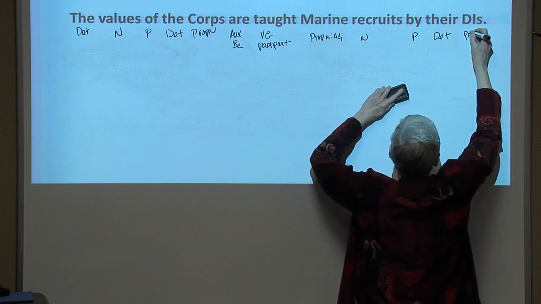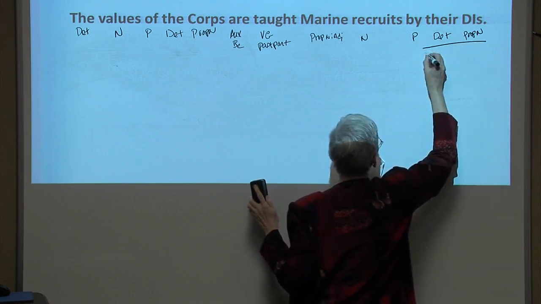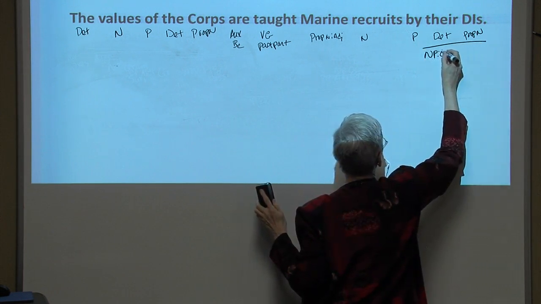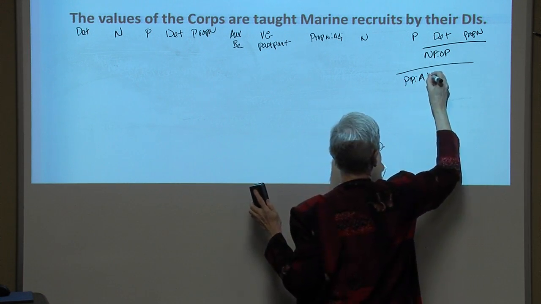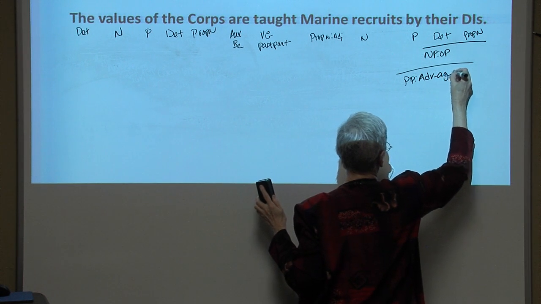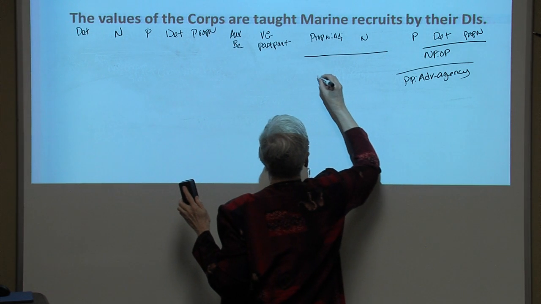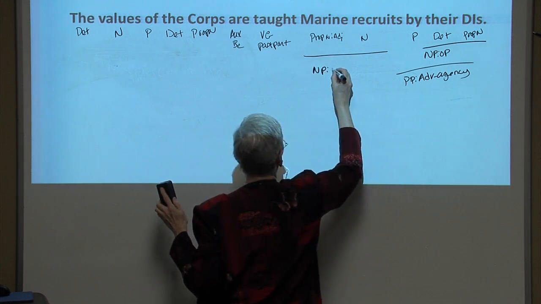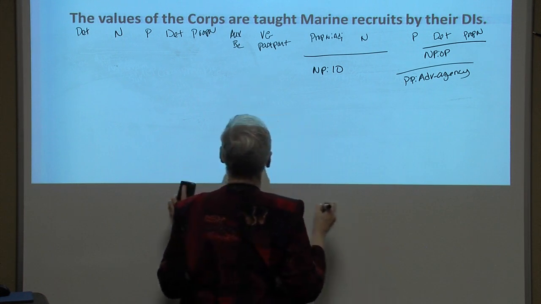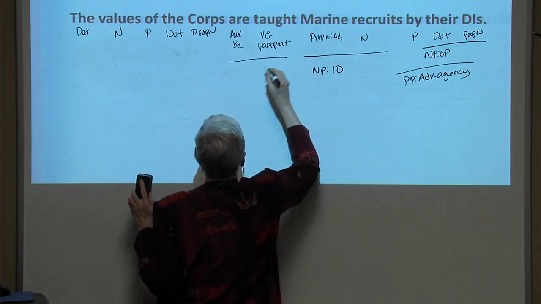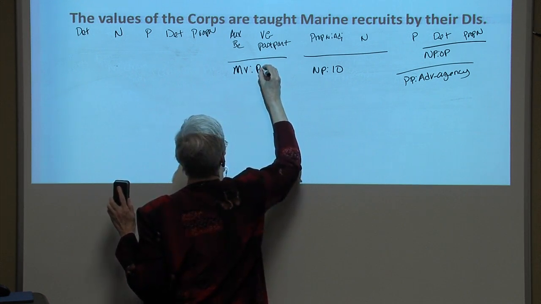DIs, proper noun. Moving from right to left, their DIs, noun phrase functioning as the object of the preposition by, which introduces a prepositional phrase functioning as an adverb of agency. Marine recruits, noun phrase functioning as the indirect object of the verb are taught. And so we have our main verb is present passive.